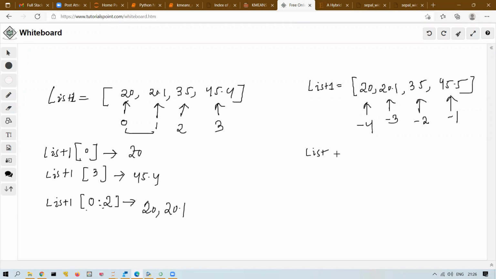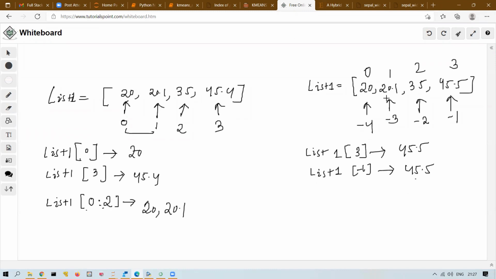So, if I write list 1 of 3 and if I write list 1 of minus 1, can you tell what is the output here? 45.5. And what is the output here? 45.5. Yes. So the same element can be extracted either using positive index or using negative index. Every element will have one positive indexing and one negative indexing.